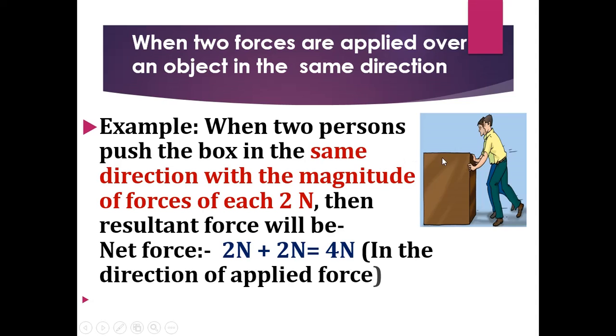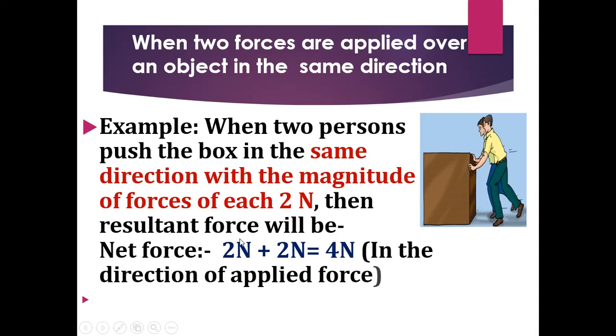So here the force applied by each of the two persons to push the box in the same direction is 2N. The total force, or the resultant force, or the net force, will be the sum of the forces applied by the two persons. Each person is applying a force of 2 Newton, isn't it?